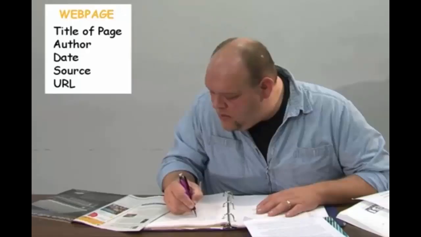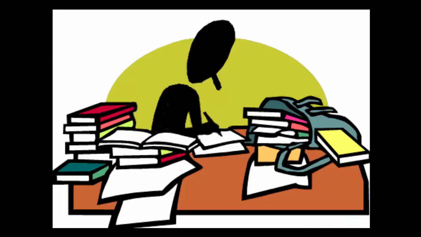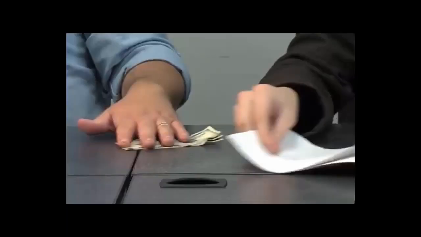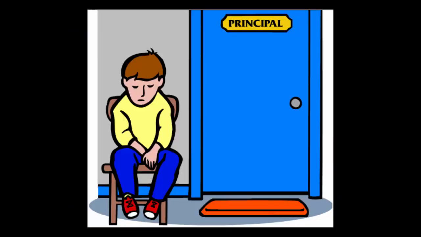Finally, it's important to keep detailed records of each source of information you use, or even might use, in papers or assignments, so you can give proper credit to the resources you used. Not to give credit to a person or group when you use their ideas in your work is unethical and is called plagiarism. In high school, if a student handed in a paper that was written by someone else and got caught at it, they probably either had to write their paper over or get a failing grade.